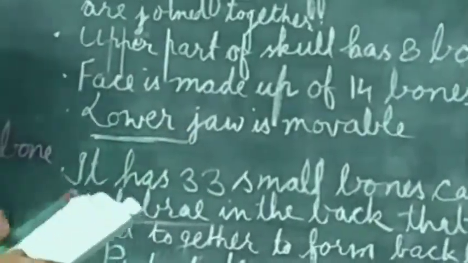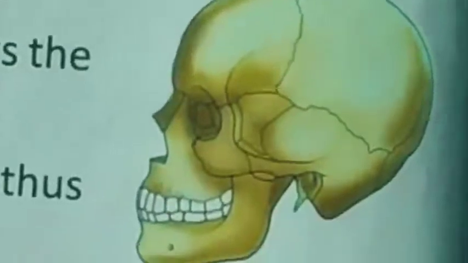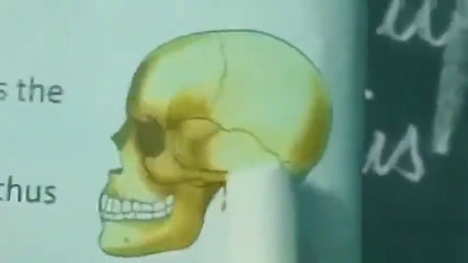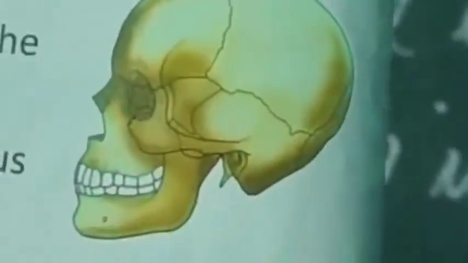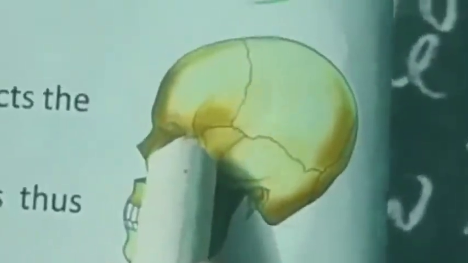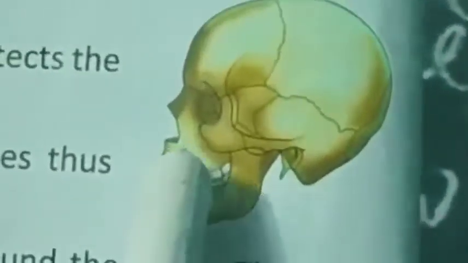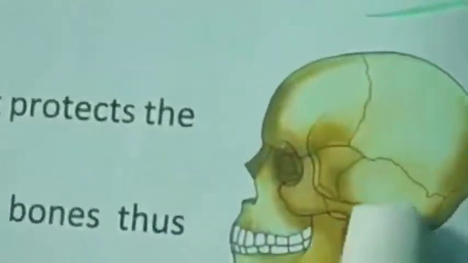You can see here a picture of the skull. It is very visible, I think. You can see this part is called the 8 cranial bones, and here 14 facial bones are there, total 22. You can see the eyes, nose, mouth, and ears.